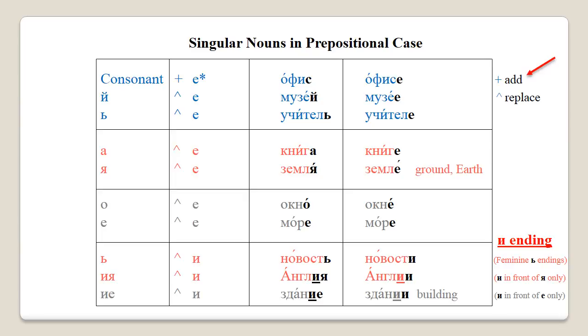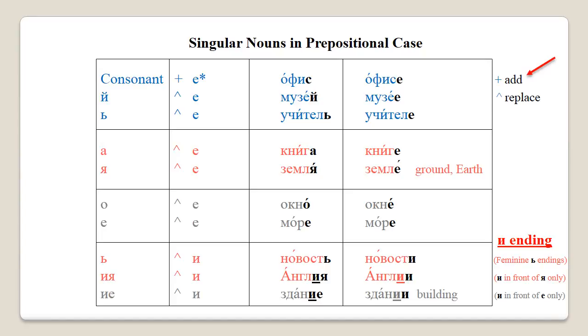Now the important thing to remember is that in order to use a masculine word that ends in a consonant in the prepositional case, we don't have to change its ending, but add the е ending to it. With all the other words, we will have to replace its original ending. As we can see, majority of words have е ending in the prepositional case.